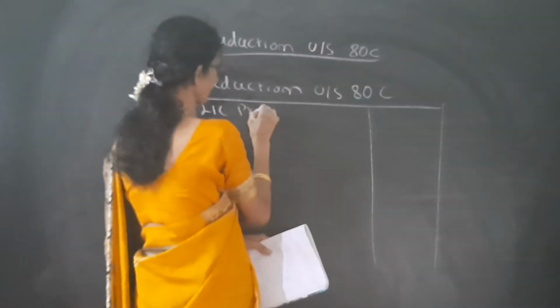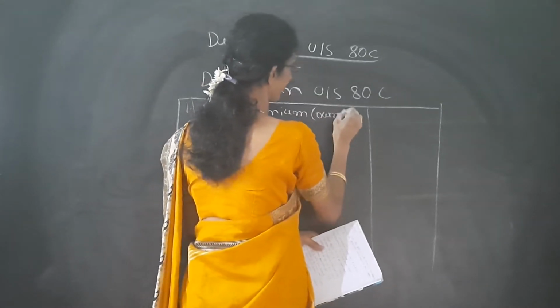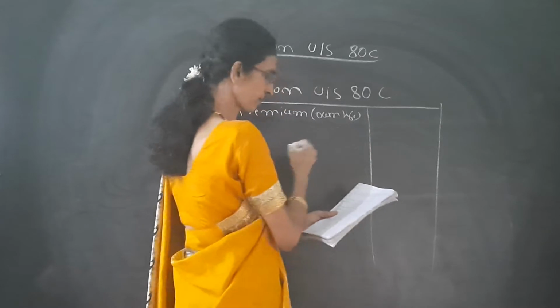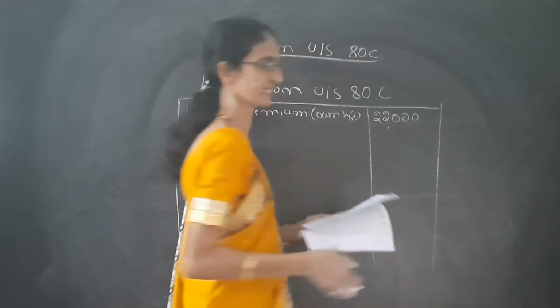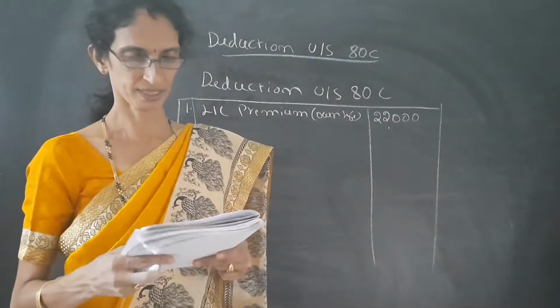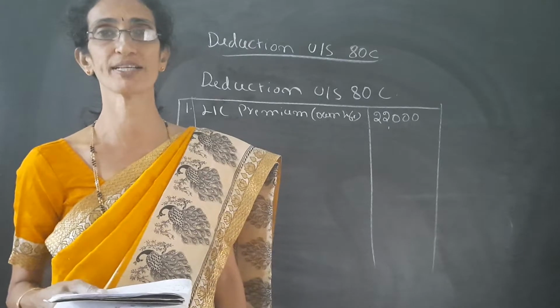So first we have to write LIC premium, within brackets own life, and the amount is given as 22,000, because we are getting the deduction under 80C. Next one is contribution to unrecognized provident fund.